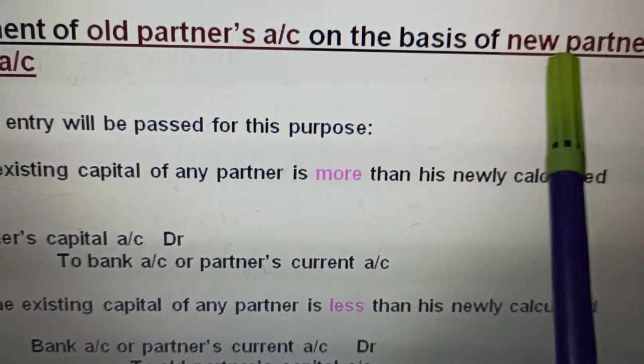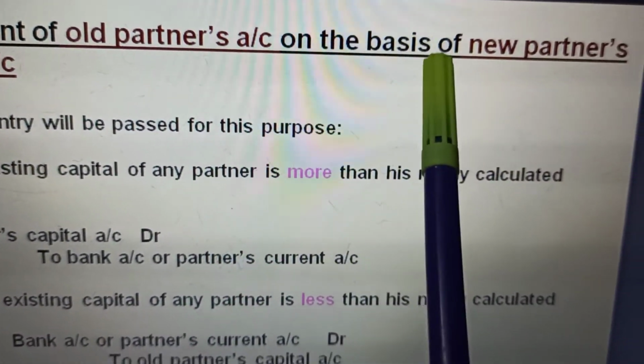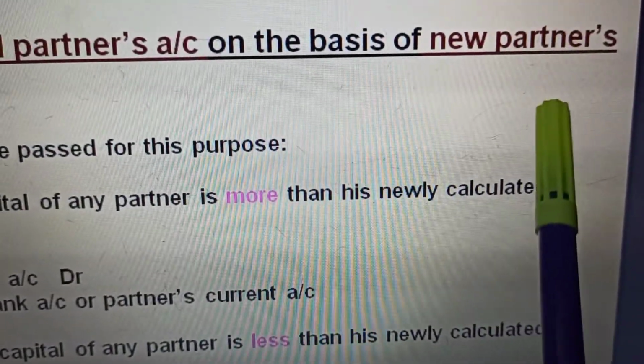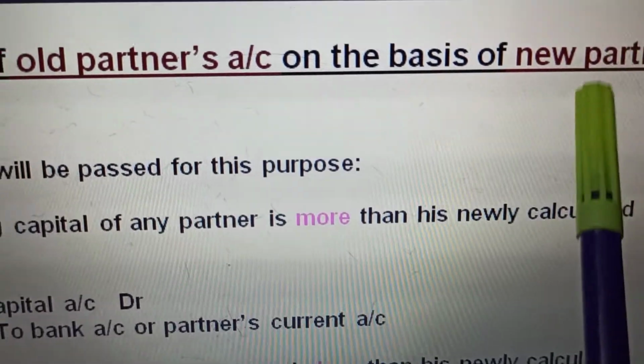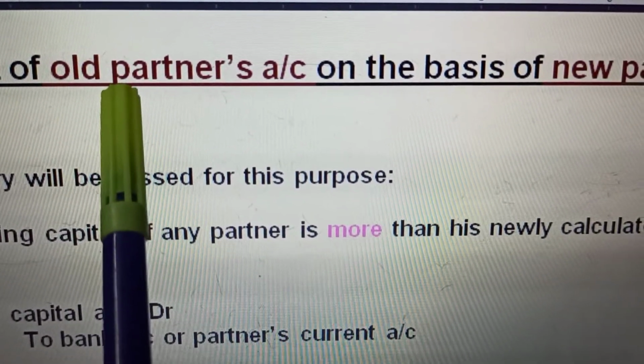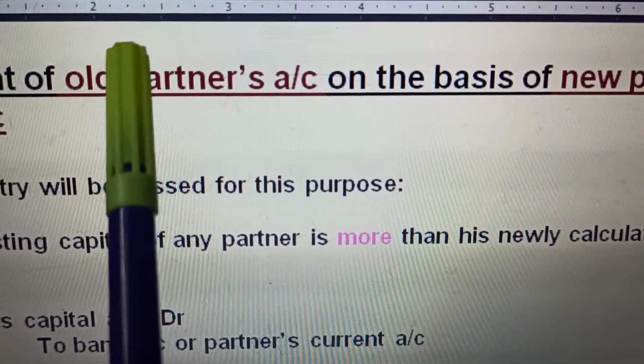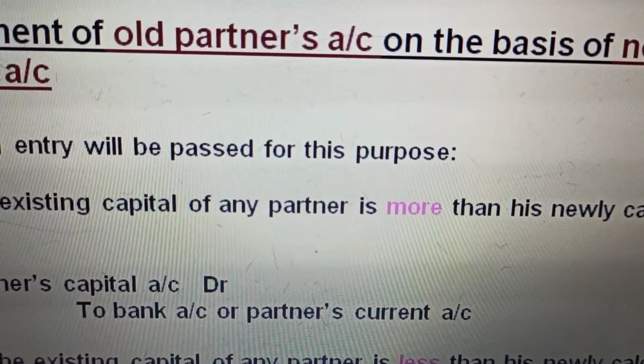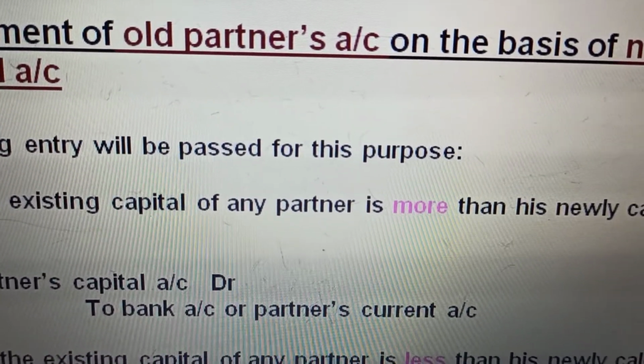The new partner brings in capital with his share, and on the basis of the capital brought in by the new partner, we find out the firm's capital. With the firm's capital, we find out the old partners' capital according to the new ratio, and we see whether the old partner's existing capital is more or less.